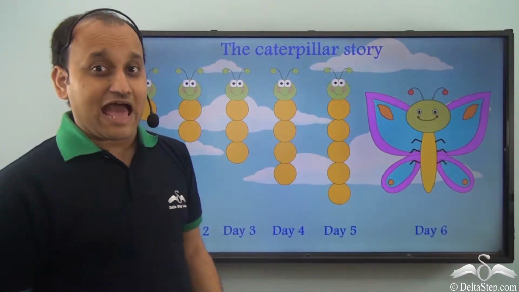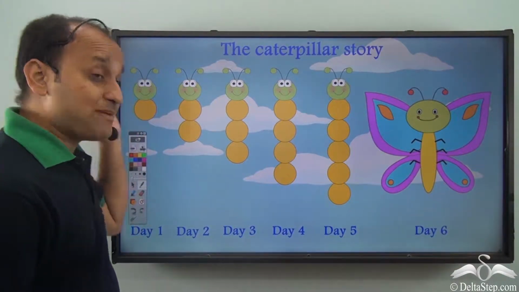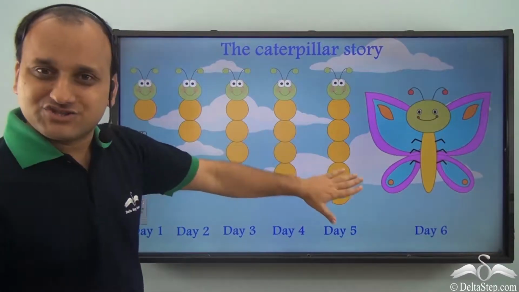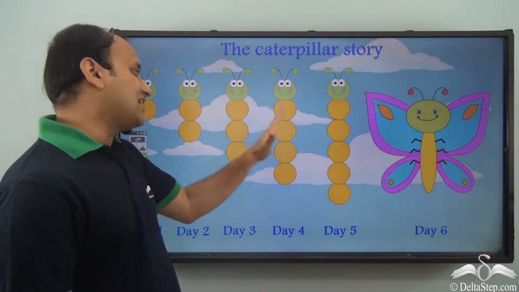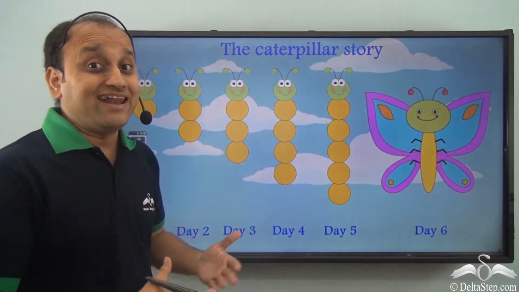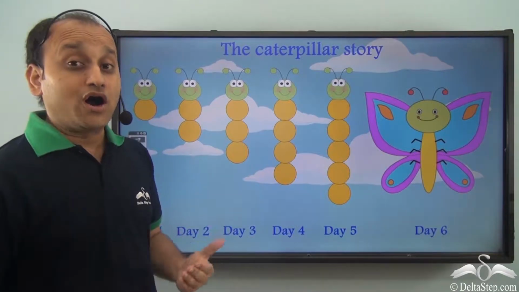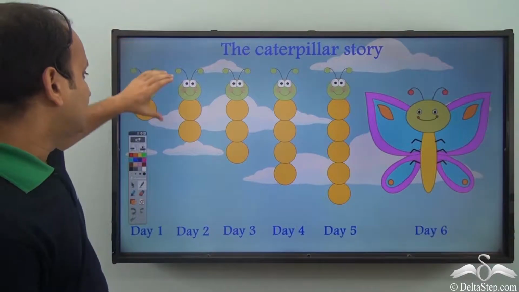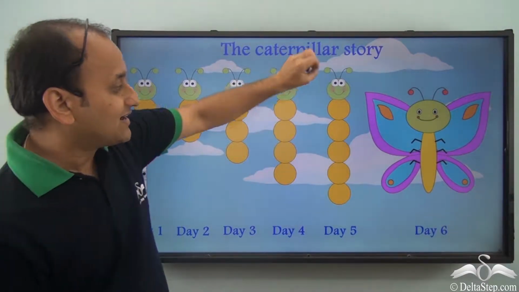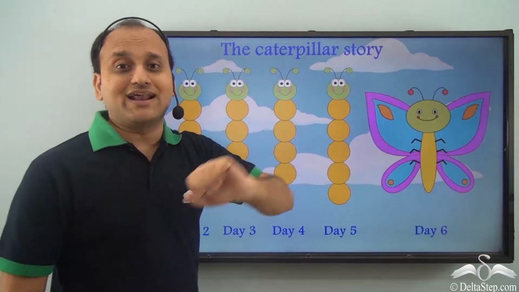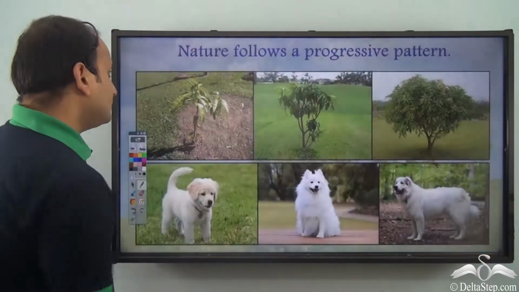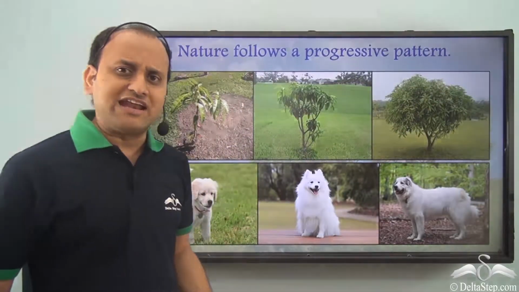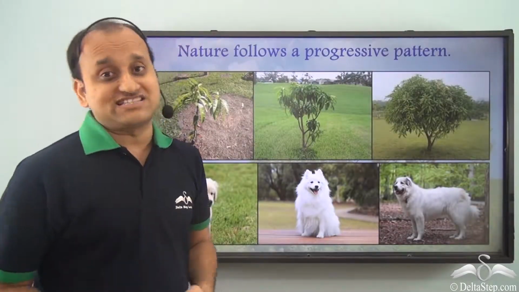So Sam was very happy because with the help of patterns, he was able to draw the caterpillar story. And the caterpillar actually showed a pattern, an increasing pattern, or we can also say a progressive pattern, because 1 by 1 it started increasing or progressing. Now, nature follows a progressive pattern. So everywhere in nature you will be able to see a progressive pattern.